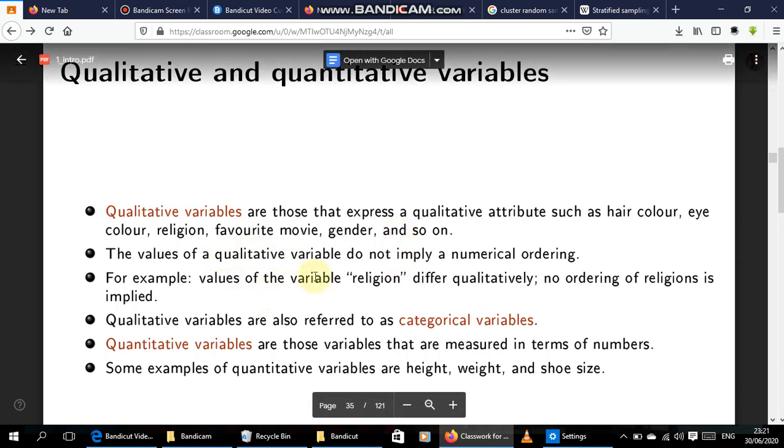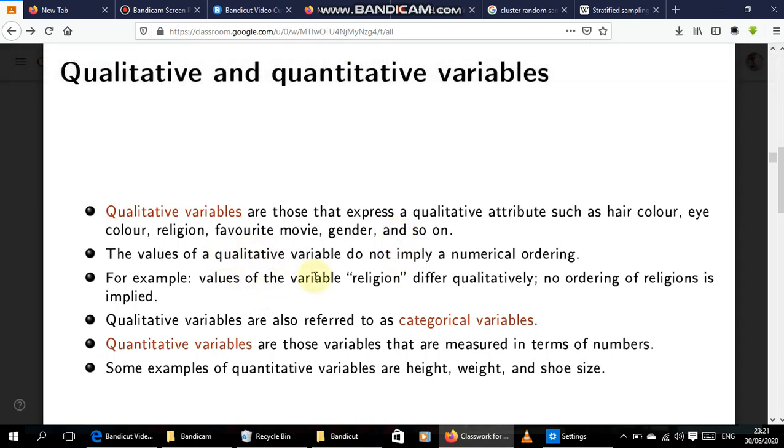The values of a qualitative variable do not imply a numerical ordering. Okay, so if I say my favorite movie is Into the Badlands, and somebody says my favorite movie is Pa, you can't arrange them and say Pa is number one and then Badlands will be number two. There's no ordering.